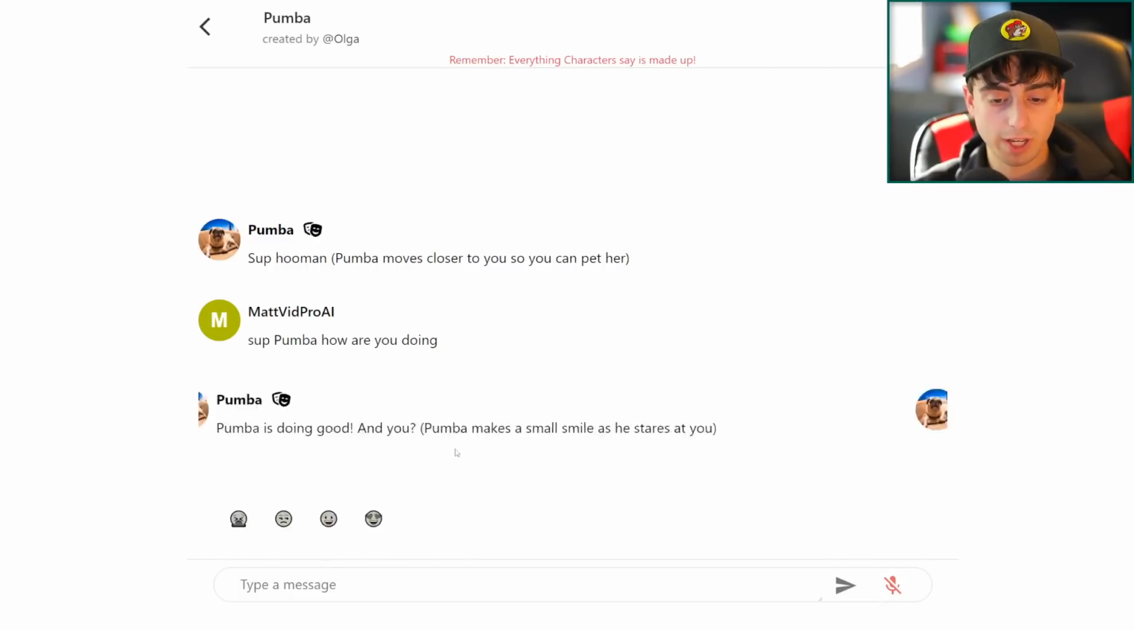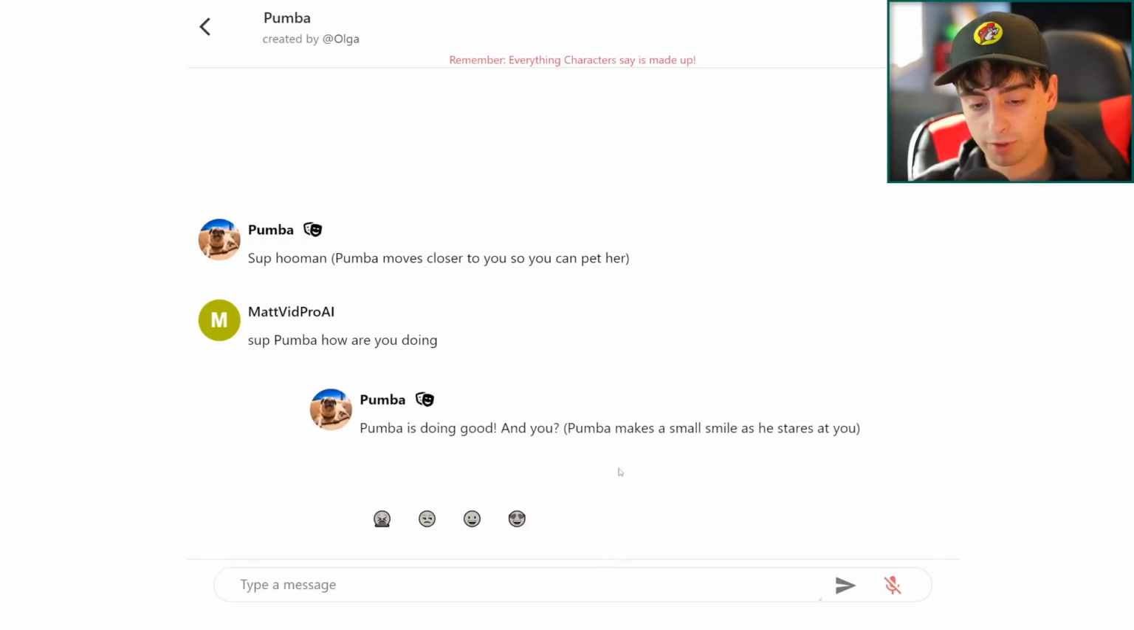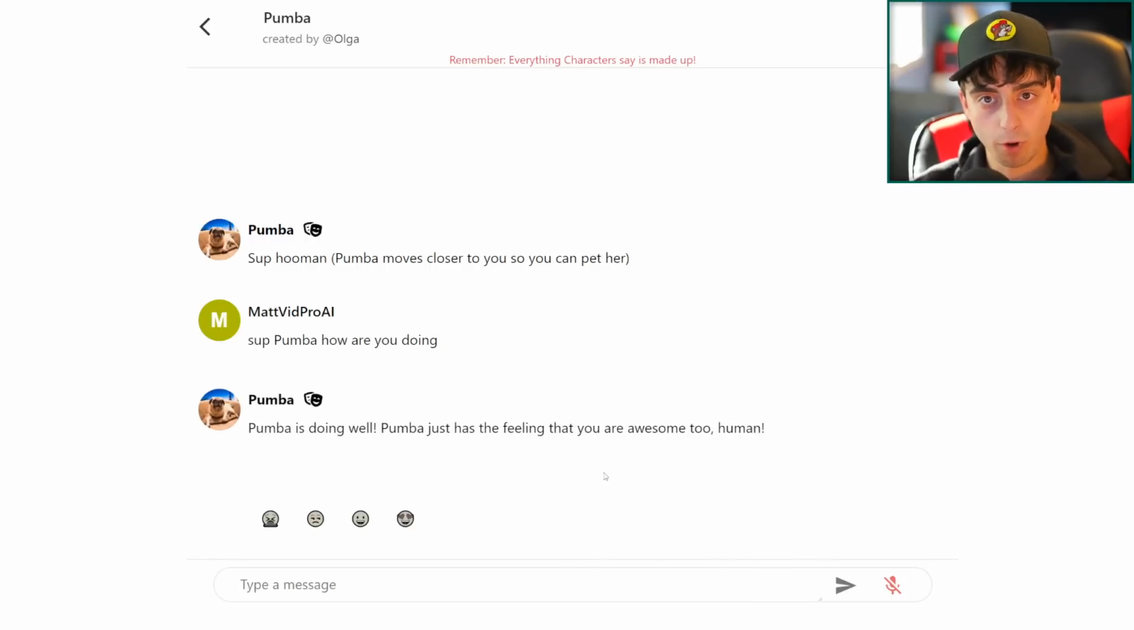By the way, we can drag and slide. This works really well if you're on a phone. You can drag and slide to see one of 4 generations every time that the AI will respond to you. So this is the second one here. "Pumbaa's doing well. Pumbaa just has the feeling that you are awesome too, human."